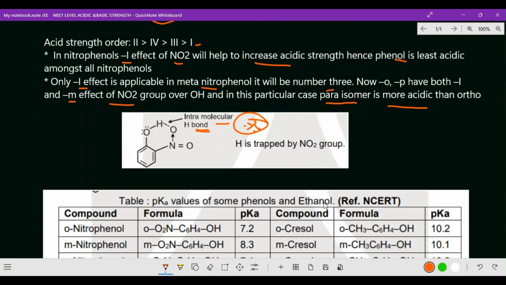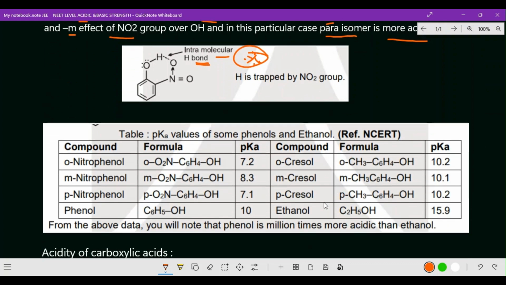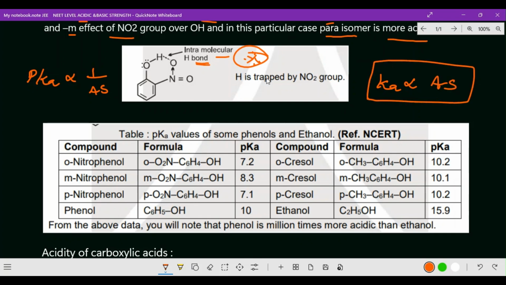Okay, now next one, pKa value. As we discussed pKa value and Ka value in our last video, when pKa increases, acidic strength will be decreasing. So pKa is inversely proportional to acidic strength, right? And in the same way Ka is directly proportional to acidic strength. In our last video, we have given a clear idea about this point. Now in this, they have given the pKa values only. So from the pKa value only you can get that idea.